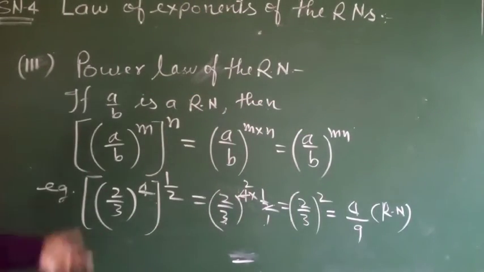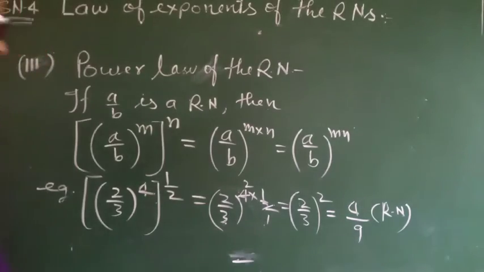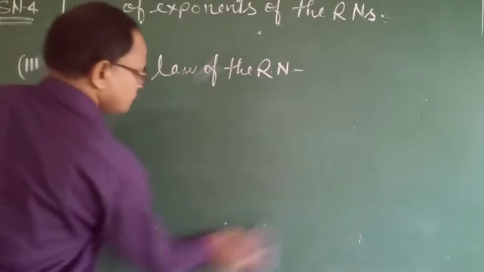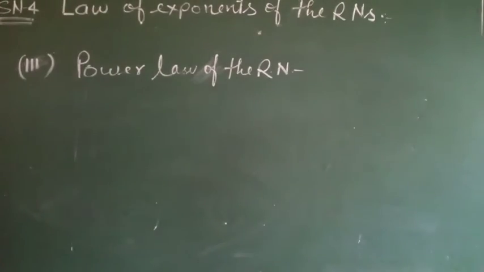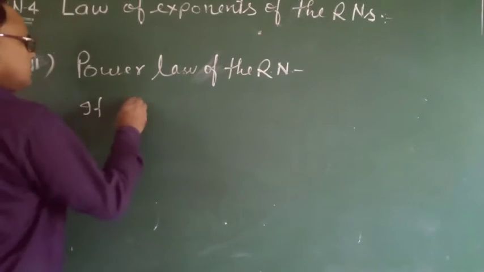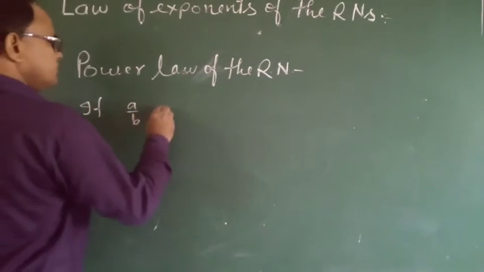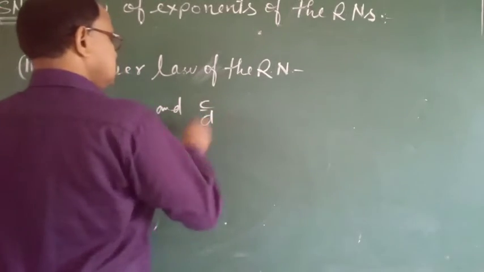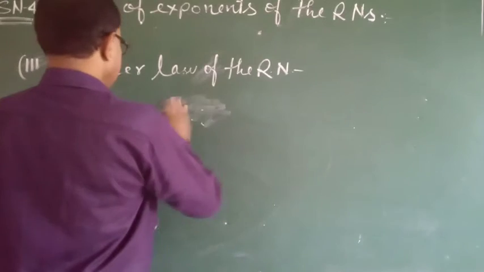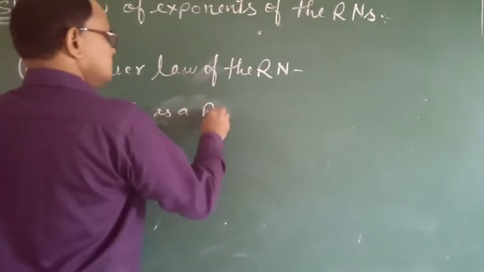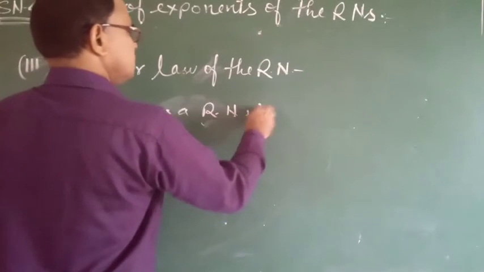Okay? After this, next rule: let a by b be a rational number.